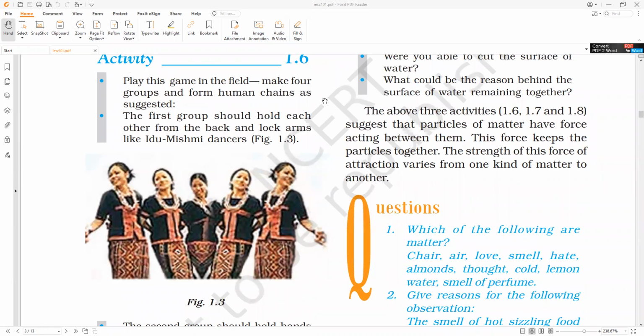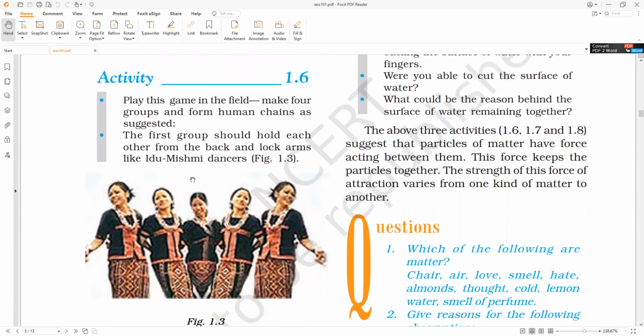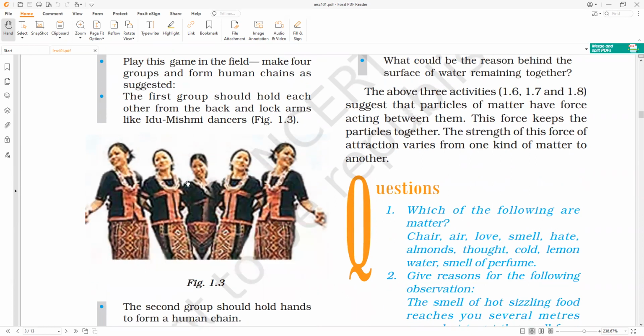So if you notice here, play this game in the field, make 4 groups and form human chains as suggested. The first group should hold each other from the back and lock arms like Idu Mishmi dancers. Like you have to lock like this.